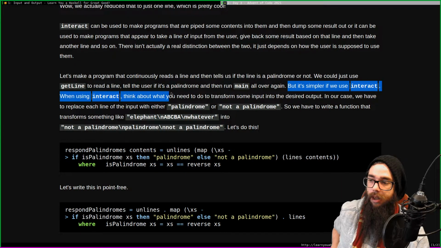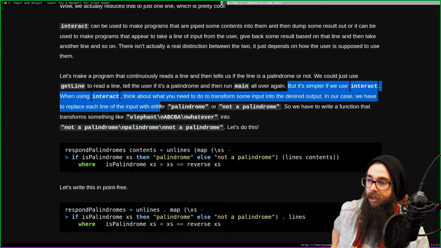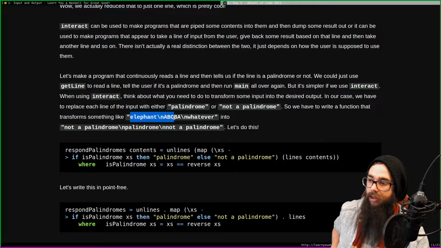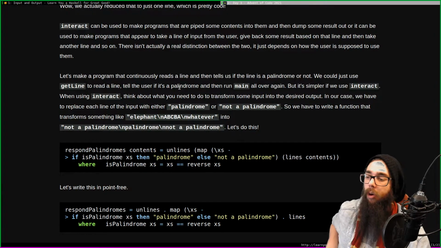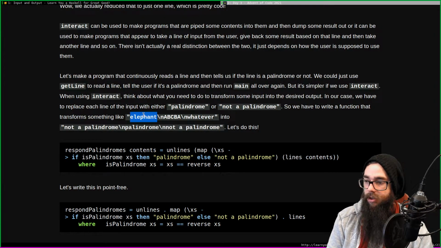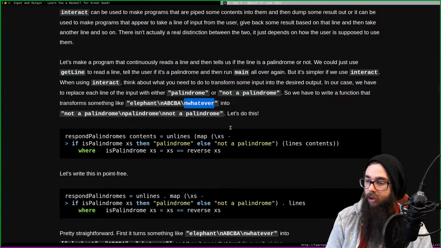When using interact, think about what you need to do to transform some input into the desired output. In our case, we have to replace each line of the input with either palindrome or not palindrome. Right. We have to write a function that transforms something like elephant or whatever into not a palindrome. Oh, right. I get it now. Yeah, this is not a palindrome, this is a palindrome, this is not a palindrome.